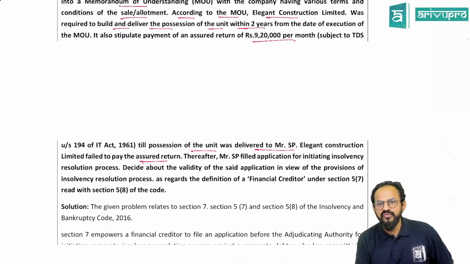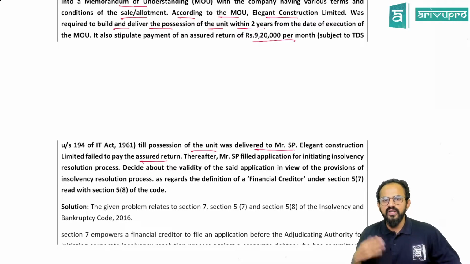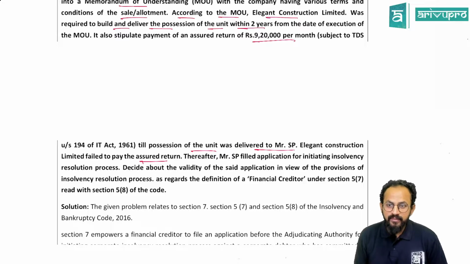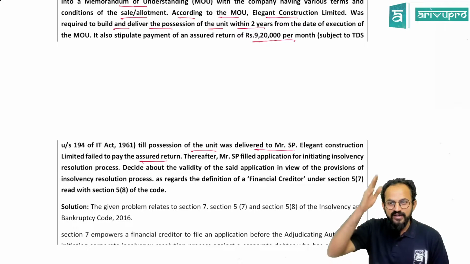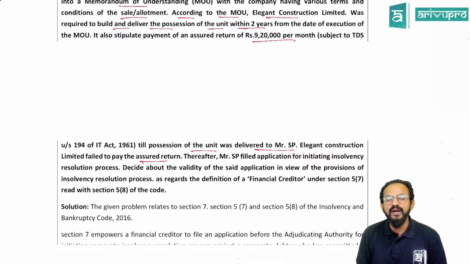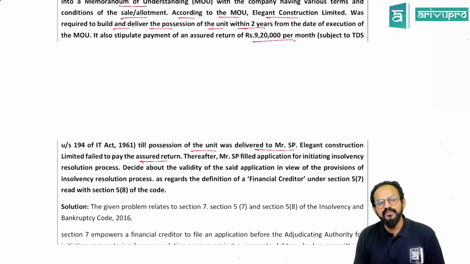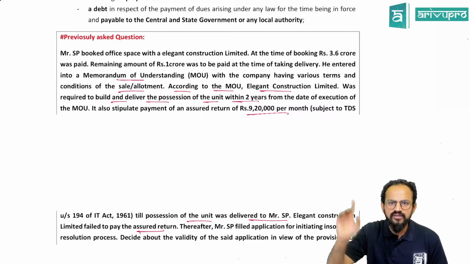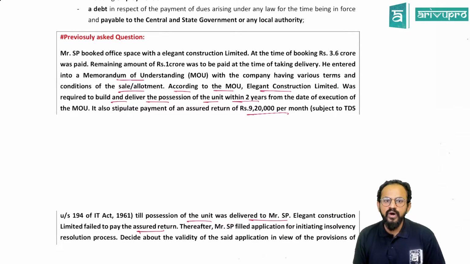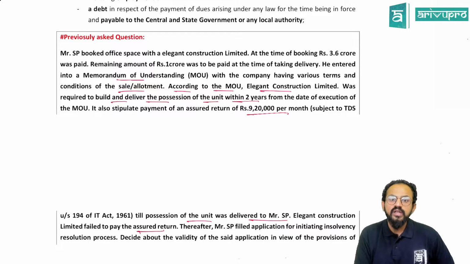As regards the definition of financial creditor under section 5(7) read with 5(8) of the Code. So people, one says who is a financial creditor, one says what is a financial debt. Hey people, you remember what is a financial debt? Sir, we saw one amendment happened, people. Now I hope you understood the question. A person gave some money for constructing some office unit. The value was 3.6 crores, in which 3.6 crore was paid and 1 crore will be paid at the time of taking delivery.